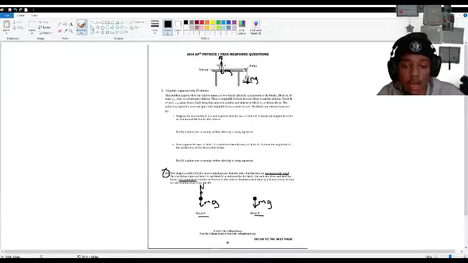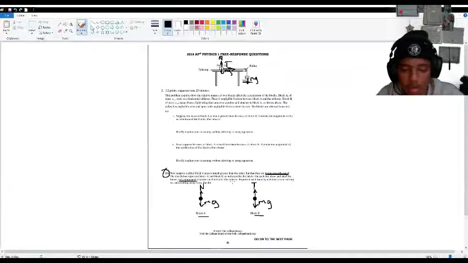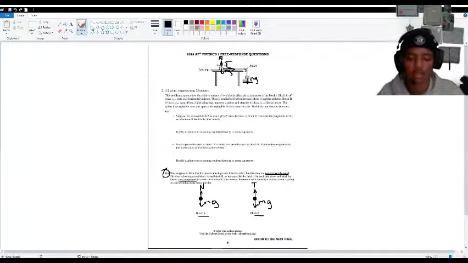Block B has a rope tied to it. And what is this rope? It is tension. I don't think for these two that the length necessarily matters because we don't know the magnitude or how much mass either block has, which doesn't matter.